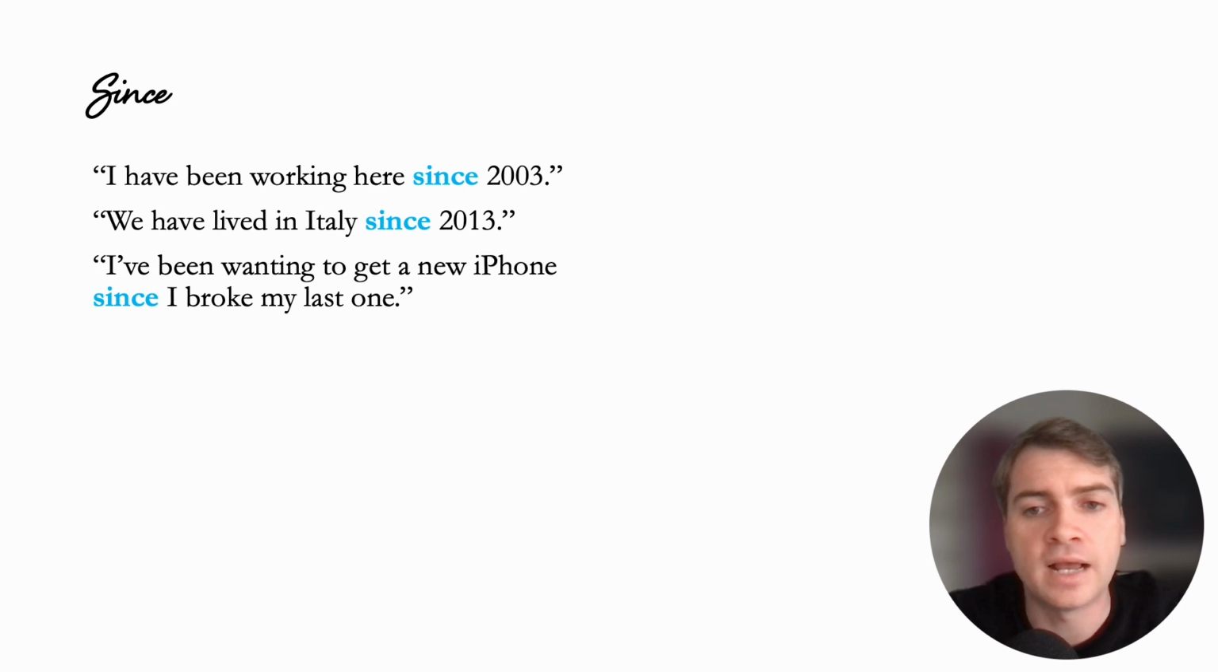I've been wanting to get a new iPhone since I broke my last one. So again, the specific time is since I broke my last one, whenever that was. It was a specific time because it happened and then it was finished, right? So it is a specific time in the past, and I have been wanting one since then. So in all these examples, since is pointing out a specific point in the past. So 2003, 2013, when I broke my last iPhone, all of these are specific past simple moments in the past. But the present perfect period of time started from those points up to now.